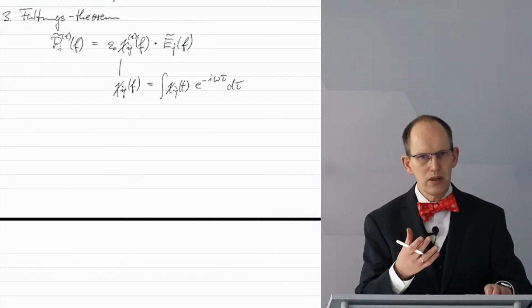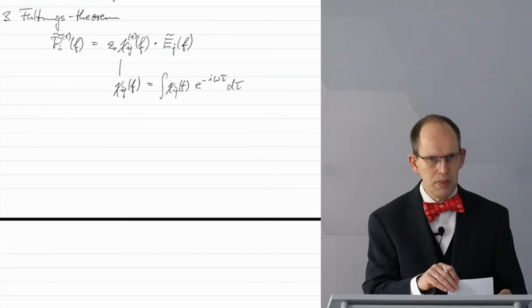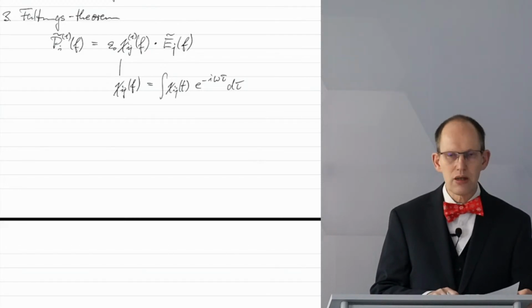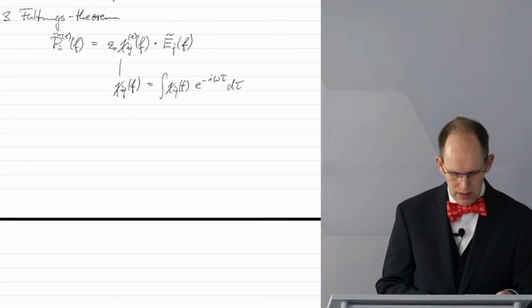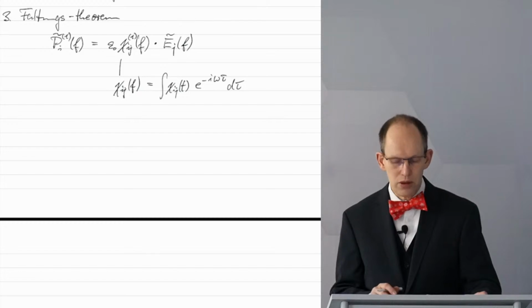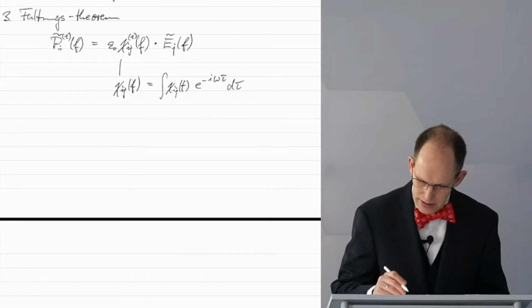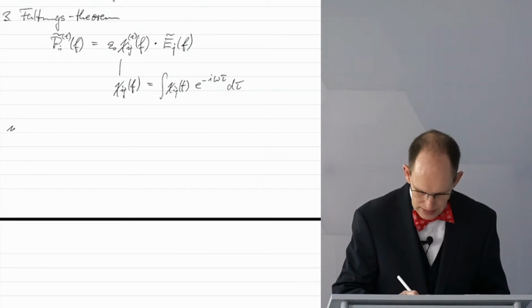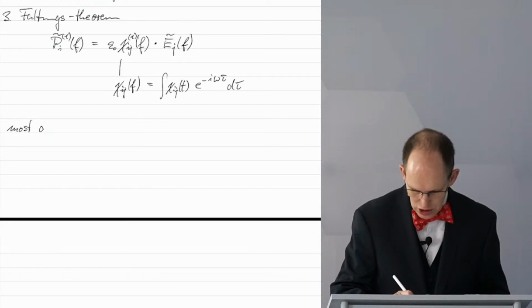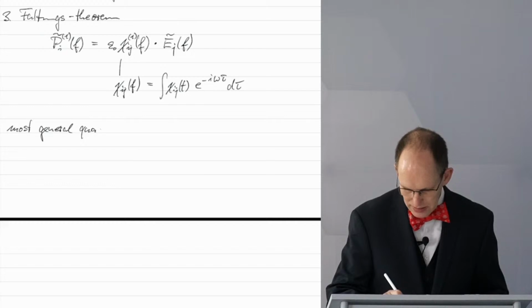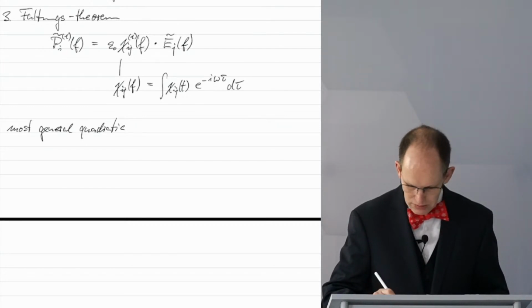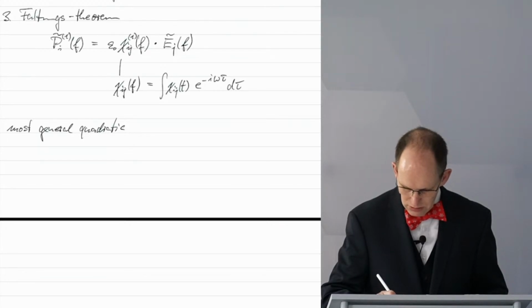So what we want to establish now is the most general quadratic relation for a response function. So let's write that down.